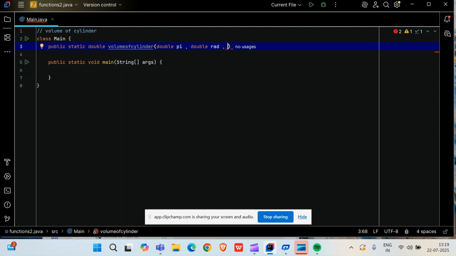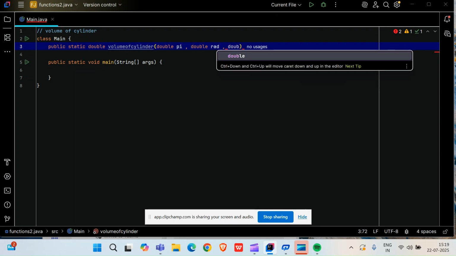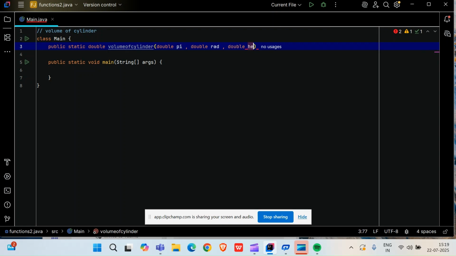The next thing you require is double height. Collectively pi r square h will give you the volume of the cylinder. So I have now made the parameters double pi, double radius, and double height.